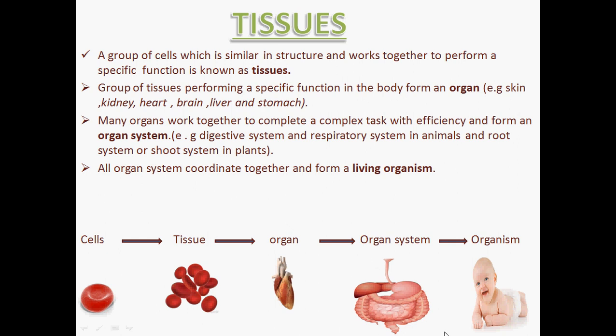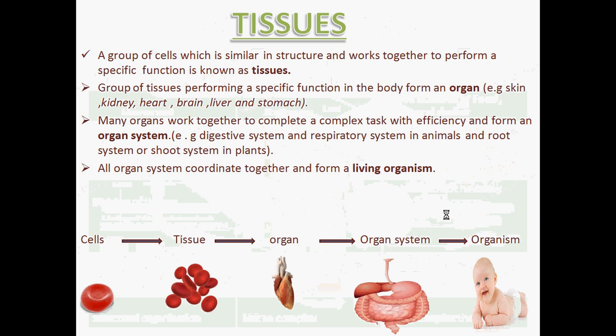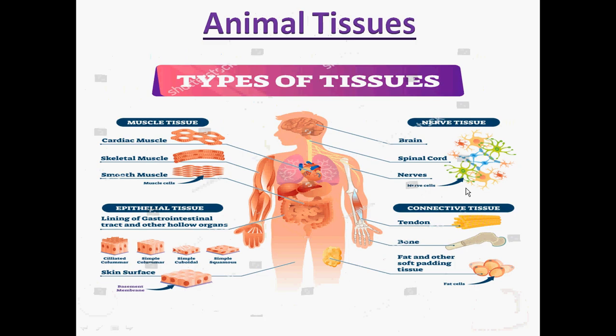And if all the organs are working properly and with good coordination, a complete organism as a whole is created, and the whole organism can perform all the activities. So he can lead a very good life by performing all the functions properly in his body, with proper discipline and proper activity. So students, I think you have a basic idea about the difference between plant and animal tissues, and about the organization from cells, tissues, organs, organ system, and total organism. Okay students, so we have to become a good organism and lead a very good life. Thank you students, thank you very much.